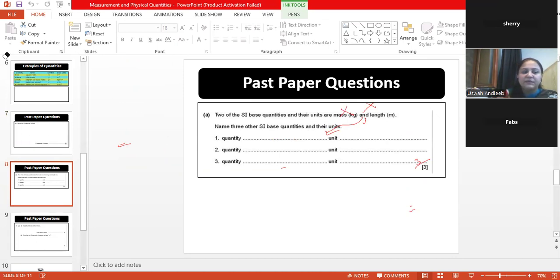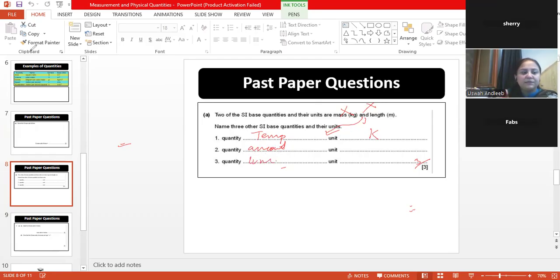So you can write some other quantity, like you can write temperature, and then its unit is Kelvin. Then you can write amount of substance, okay? And then you can write luminous intensity.